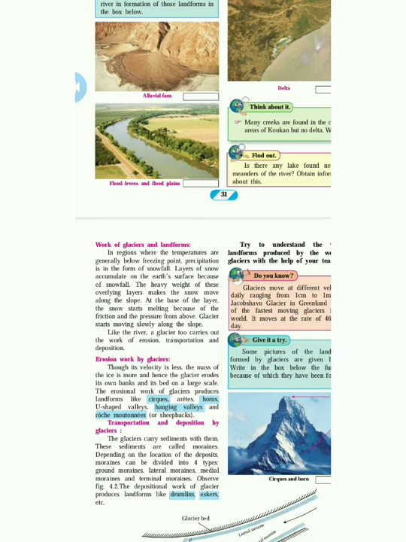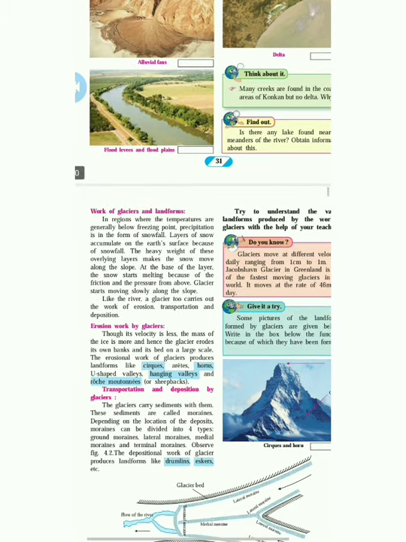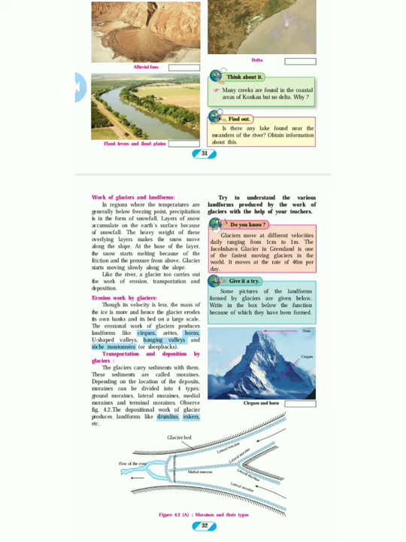The glacier starts moving slowly along the slope. Like a river, a glacier carries out the work of erosion, transportation and deposition. Now, erosion work by glaciers. Though its velocity is less, the mass of the ice is more, and hence the glacier erodes its own banks and its bed on a large scale.